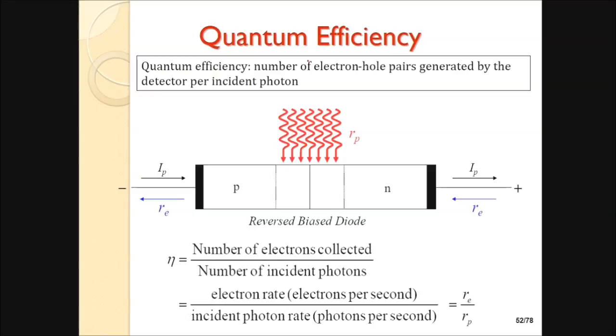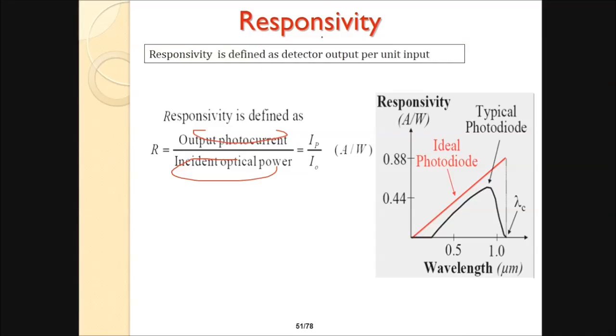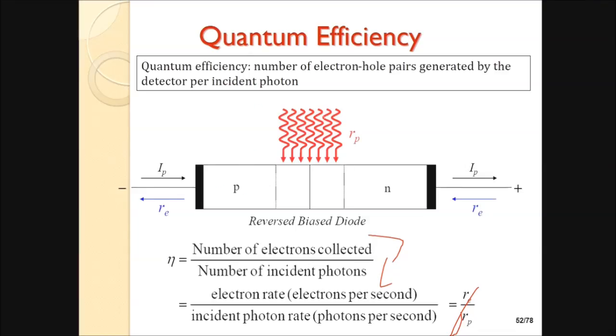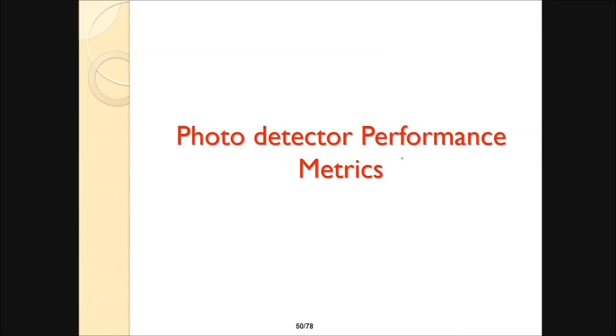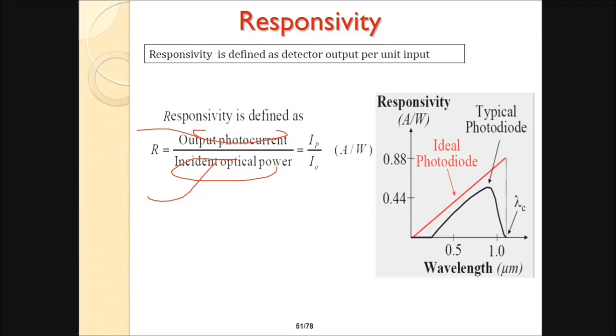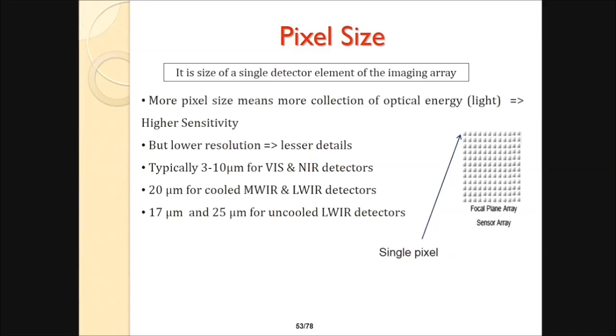It is given by eta, the ratio of the electron rate to the incident photon rate, Re by Rp. This is quantum efficiency. So responsivity, the output photocurrent to the input optical power, and quantum efficiency are the performance metrics used to detect performance.